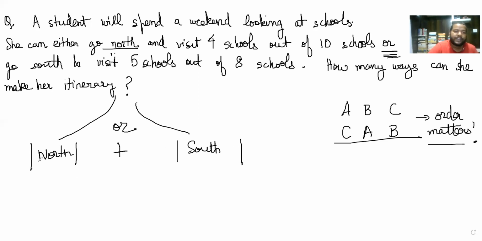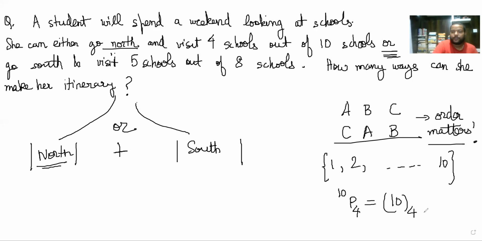So how many ways can she plan an itinerary for the north, right? She has to visit 4 schools out of 10 schools. So the n set is basically school 1, school 2 till school 10. But she can go to only 4. So you have to select a k element subset. And this is the previous theorem being applied here. So this can be written as 10P4, right? Or 10 factorial by 10 minus 4 factorial, which is 6 factorial, right? So that becomes simply 10 into 9 into 8 into 7.